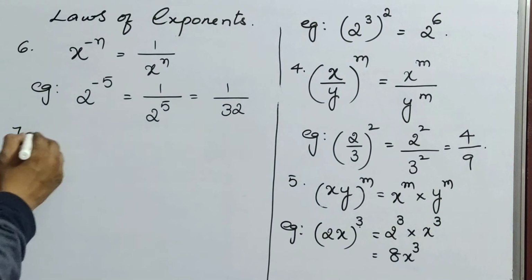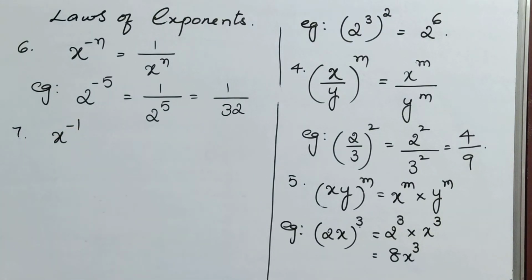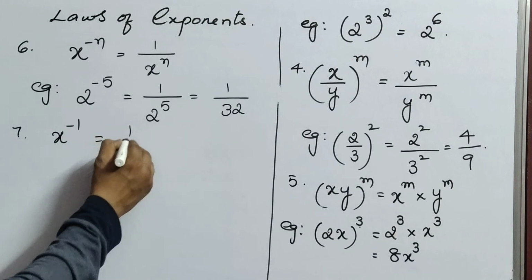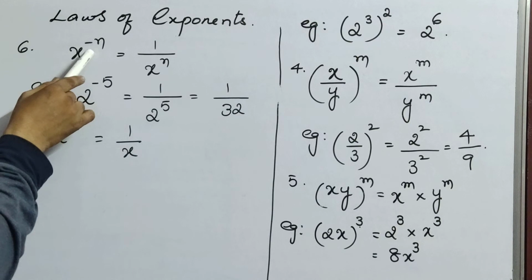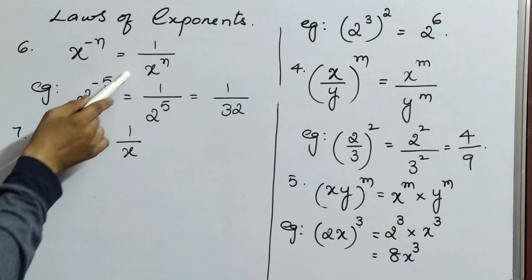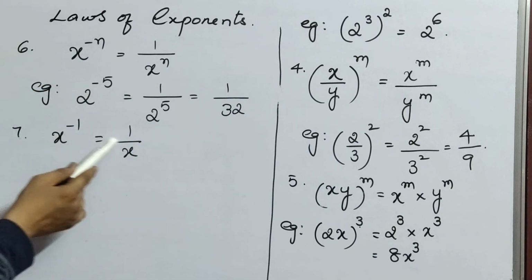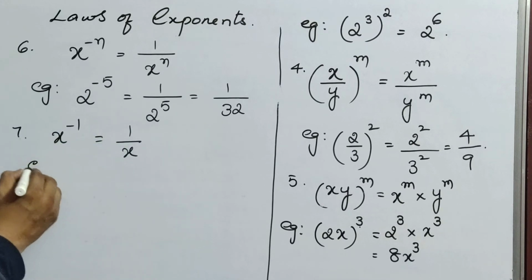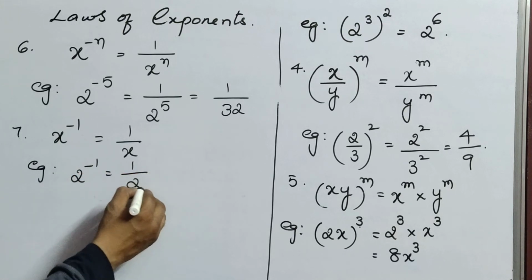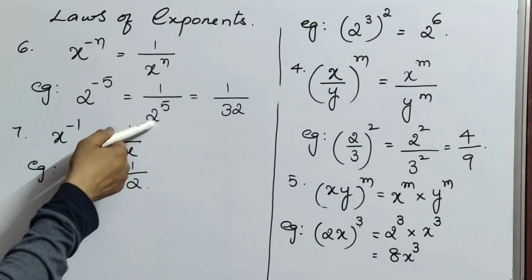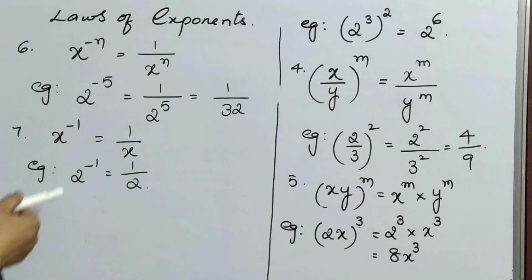Next, x power minus 1. That means directly you can write it as 1 by x. You may get a doubt: what is the difference between these two? Here, for powers more than 1, like 2, 3, you can use this formula. But if only 1 is there, directly you can write like this. See the example, 2 power minus 1. You can write the answer 1 by 2. Whereas there you wrote 2 power 5 and we simplified it again. But here it's not like that, directly you can write the answer.